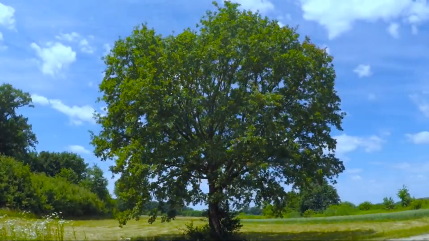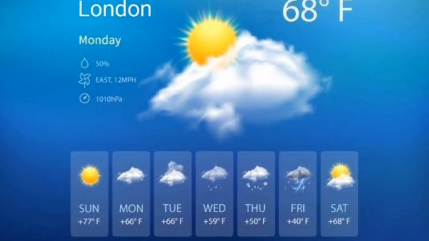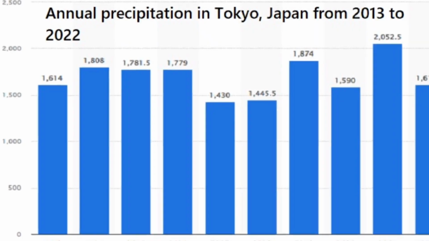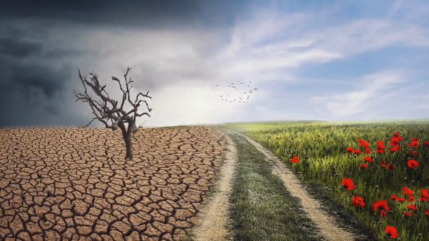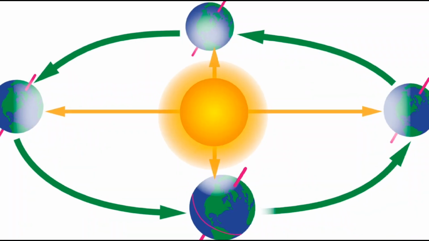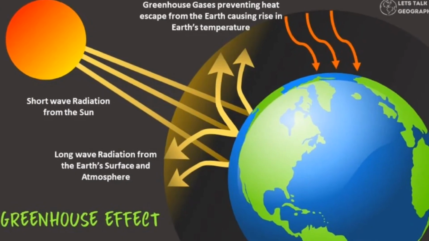Climate refers to the long-term patterns of weather in a particular area. Unlike the weather, which changes day to day, climate takes into account factors such as temperature, precipitation, and wind patterns over a period of several decades. The climate is influenced by a variety of factors, including the Earth's orbit, the amount of solar radiation the Earth receives, and the greenhouse effect.